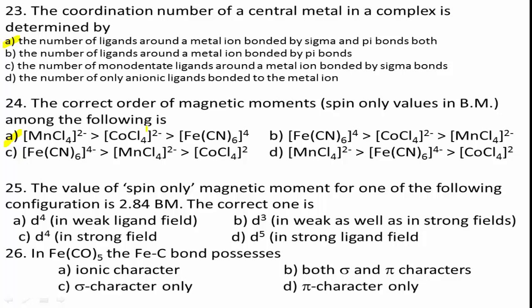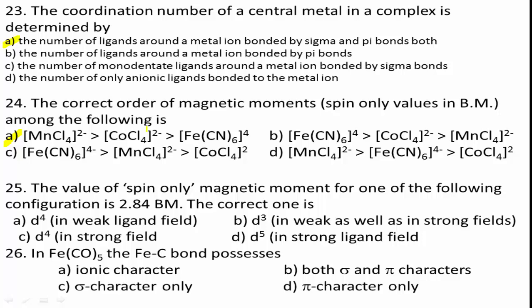Option A, d4 in presence of weak ligand field. Option B, d3 in weak as well as in strong fields. Option C, d4 in strong field. Option D, d5 in strong ligand field.